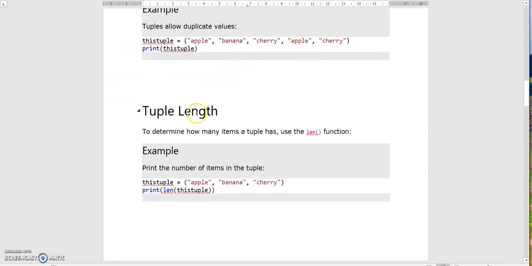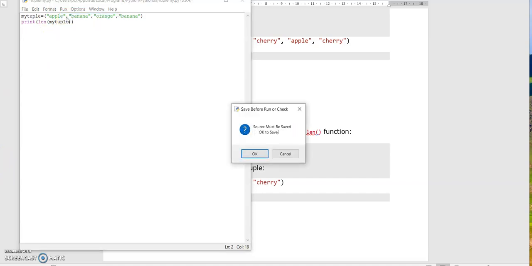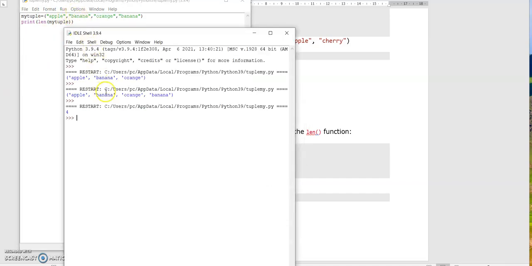Next, finding the tuple length. To determine how many items are in a tuple, use the len function. Just print len of this tuple. Let's write the code for this. Print of len of this tuple. Let's run this. Here apple, banana, orange, banana, that means 4 items are present, so 4 is printed.